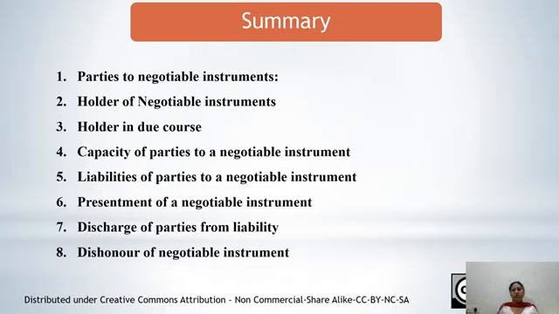Presentment of a negotiable instrument can be for three purposes: presentment for acceptance, presentment for sight, and presentment for payment. We discussed it in detail. Discharge of parties from liabilities, that means it may be discharge of instrument or discharge of parties. We have separately studied it. And at last, we have discussed dishonor of negotiable instrument. Dishonor means when the party on the due date fails to perform his liability, we say that the negotiable instrument has got dishonored.